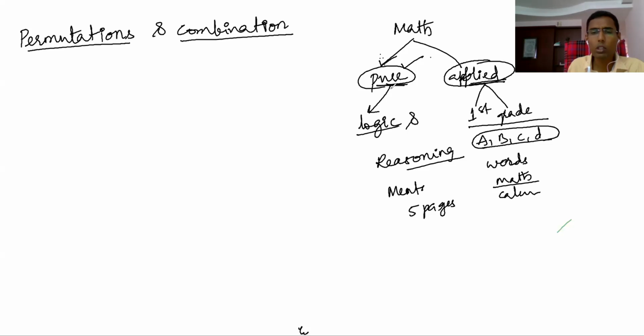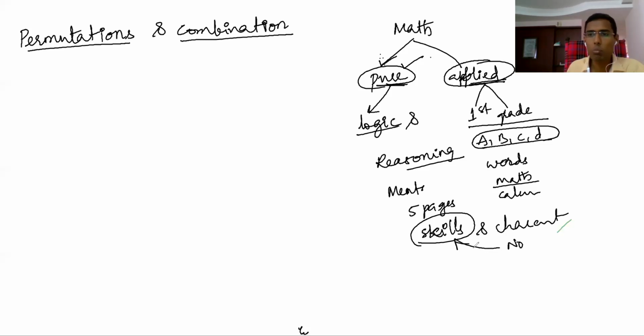Just I'll mention this: skills and character are completely different. Character development and skills are completely different. A person of no character can also have so many skills. Don't get confused. If somebody has so many skills, don't think this is a good person. Some movie actors have so many skills of dancing and this and that. Everybody thinks, so nicely he can act as a good person, but it doesn't mean that he has good character. He may not have that good character. So skills are different from character.